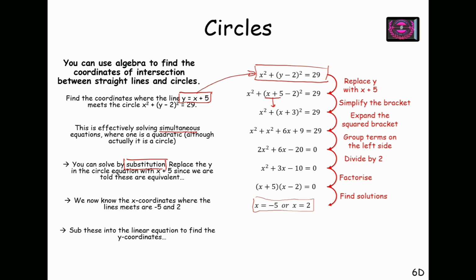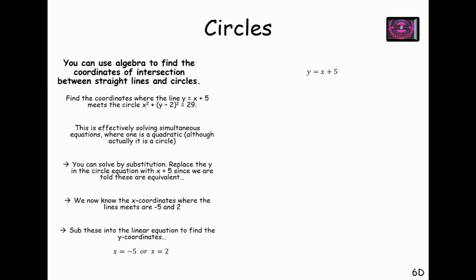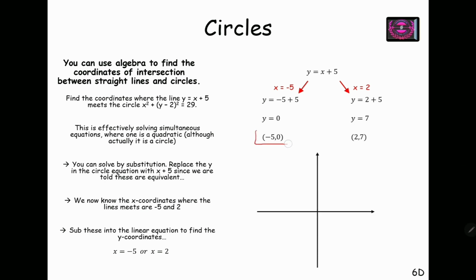So for the y coordinate, I'll directly substitute these values of x in the equation of the line, which is y equals x plus 5, and then I'll get the values of the y coordinates as well. If I substitute x equals minus 5, I get y equals 0. And if I substitute x equals 2 in the equation of the line, I get y equals 7. So I have two points, minus 5, 0 and 2, 7.